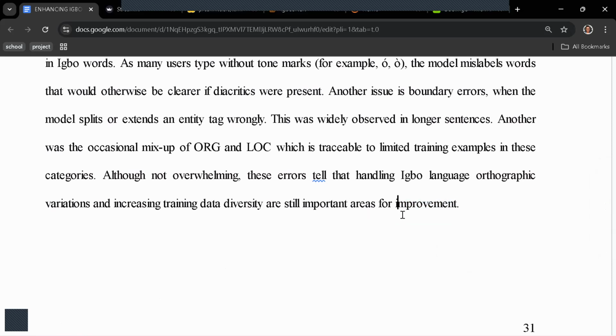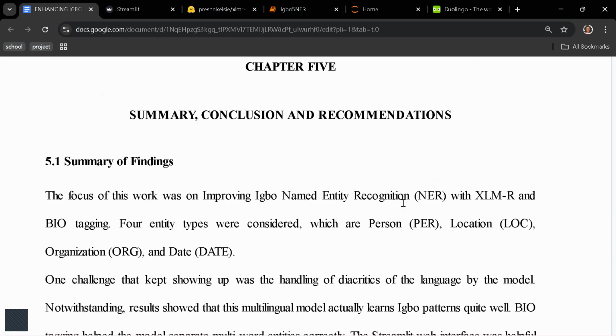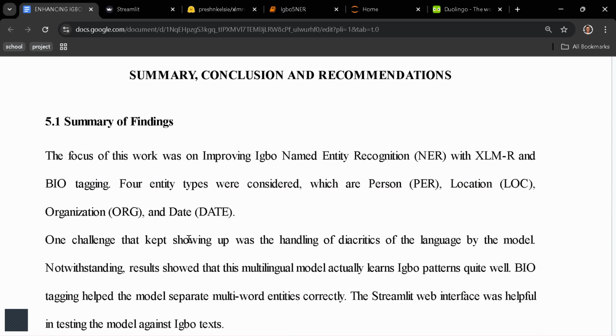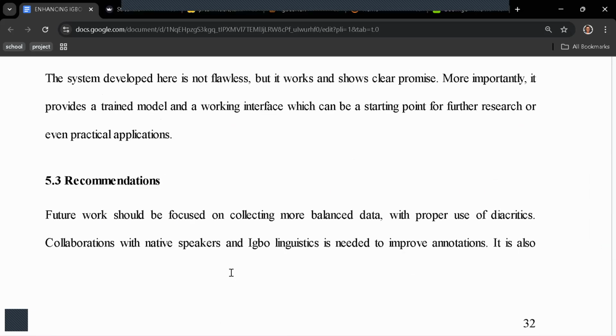So we can do further work by adding more Igbo linguists to increase our Igbo corpora, and they will do the manual annotation since they are in the best position to do that. So in conclusion, these are the summary of our findings and the recommendations.